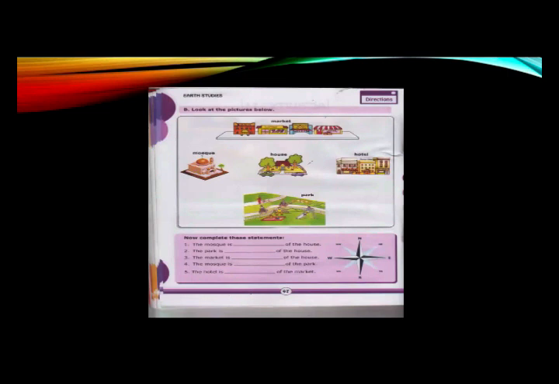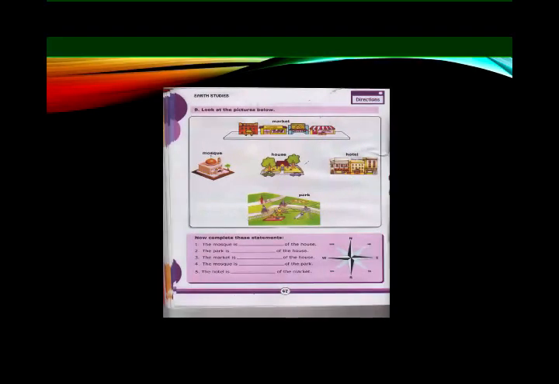Where is the mosque? The mosque is west of the house.